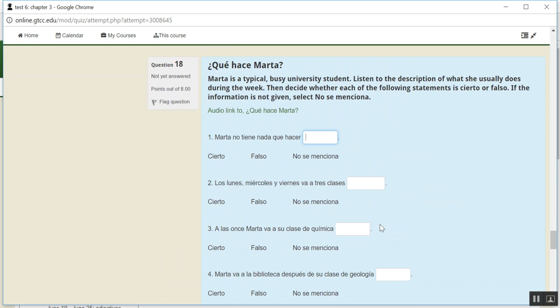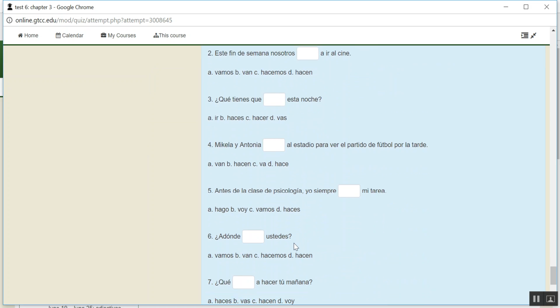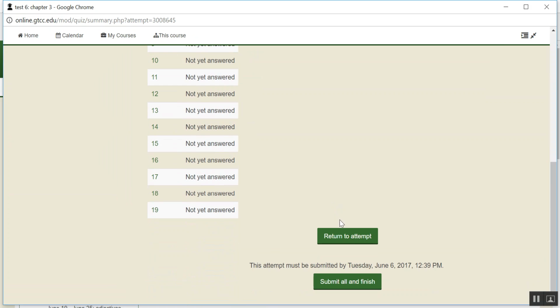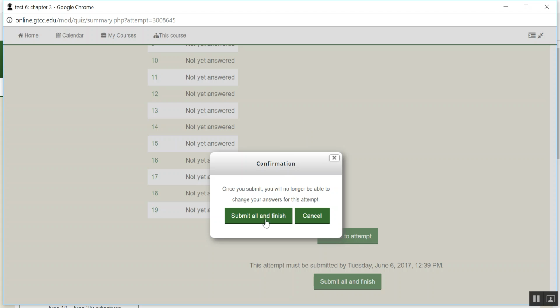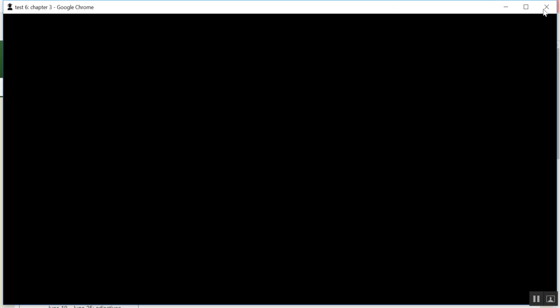Ir o hacer. Choose the correct verb form to complete each sentence. So just read the sentence and then you write A, B, C, or D in the blank. Okay, so when you're done, you'll hit next, finish, submit all and finish, and it'll come to me, and then whatever's red is what you got wrong.